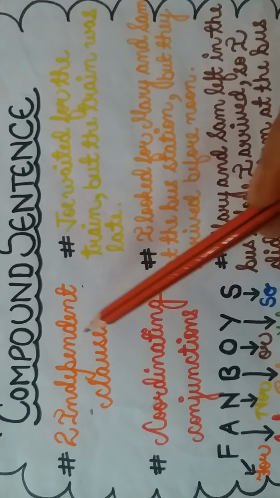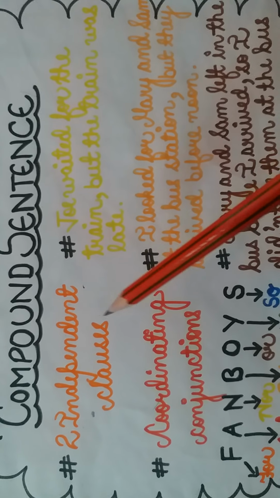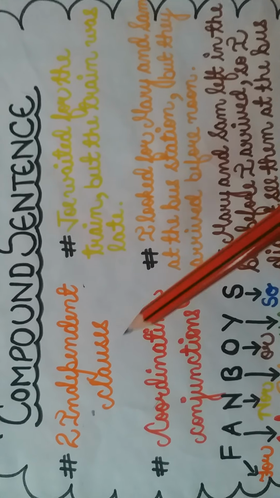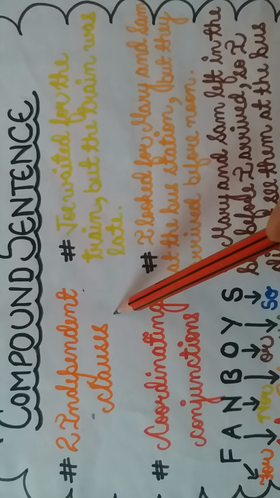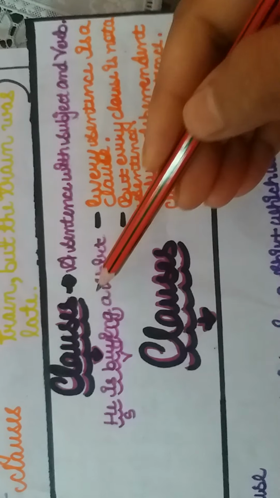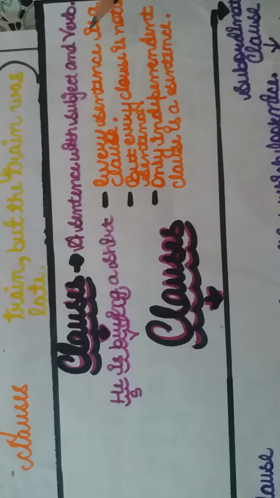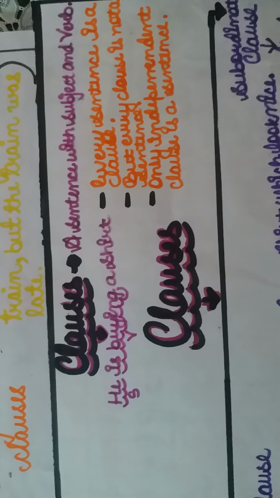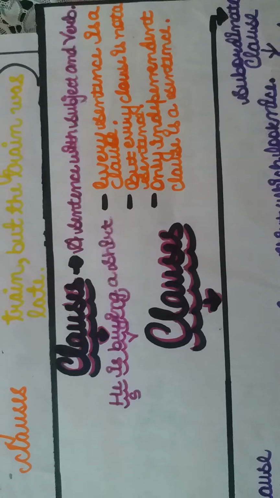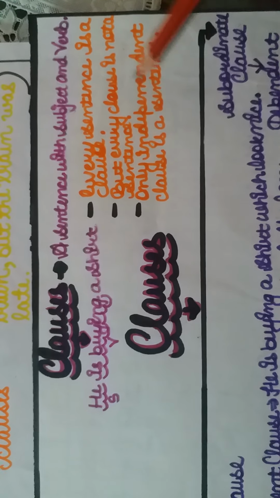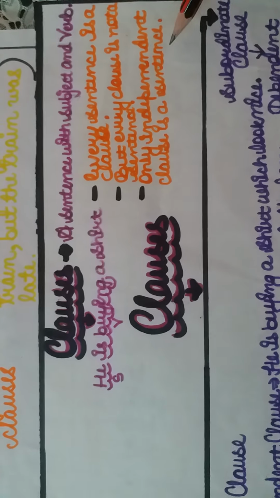Right? So here a compound sentence is a sentence with minimum two independent clauses joined by coordinating conjunctions, but here the word clause is used. What do you mean by a clause? Let's understand. A clause is a part of sentence with its independent subject and verb, or in some definitions its independent predicate, one subject and one predicate. Every sentence is a clause, but every clause is not a sentence, and only an independent clause is a sentence.